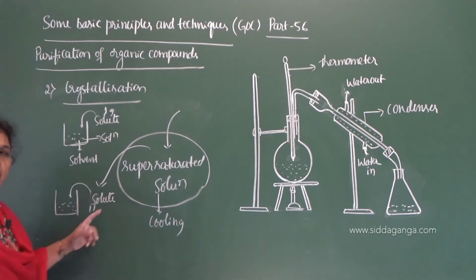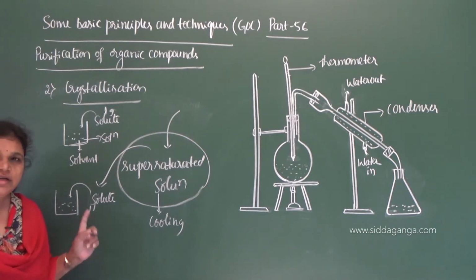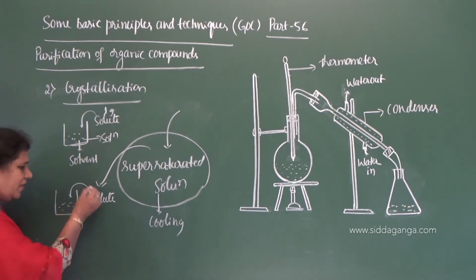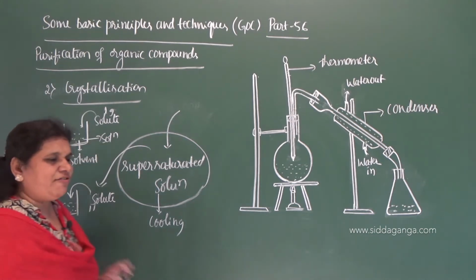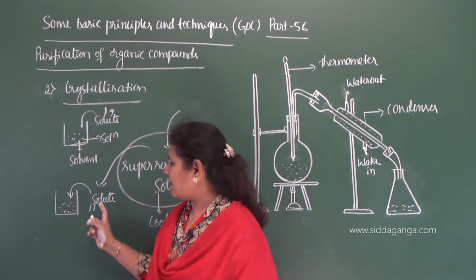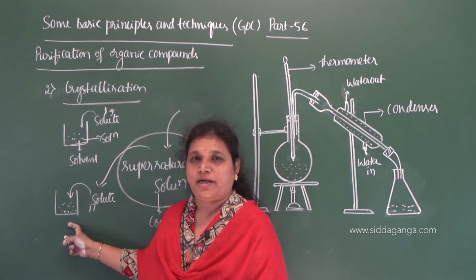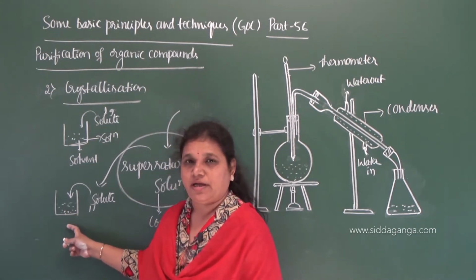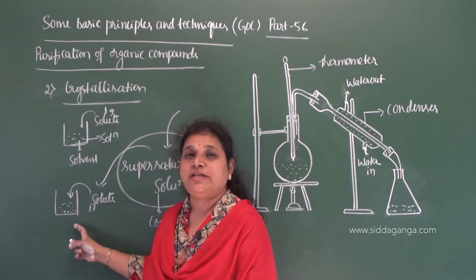We go on adding the solute, it dissolves in the given amount of solvent, and after some time, some solute particles are left at the bottom of the beaker. We can see some solute particles at the bottom of the beaker. Then you can say this solution is called a saturated solution.